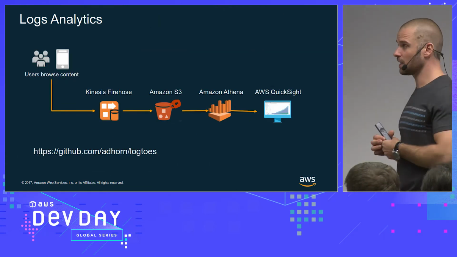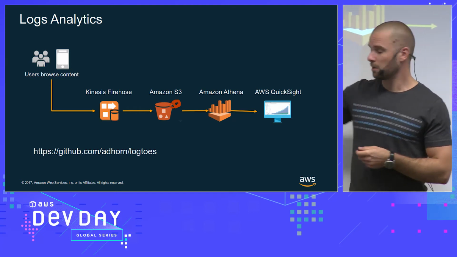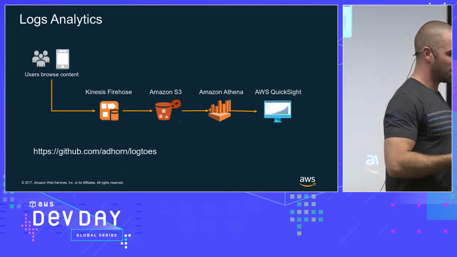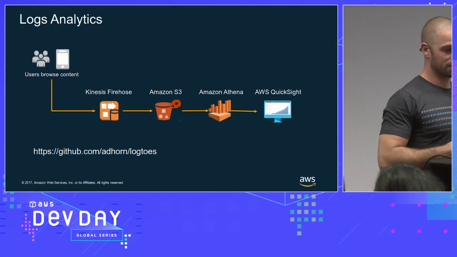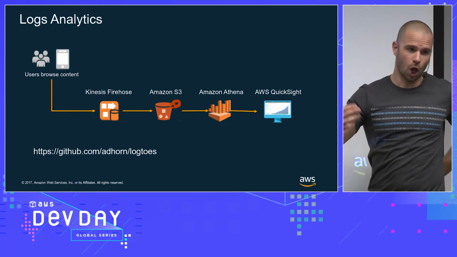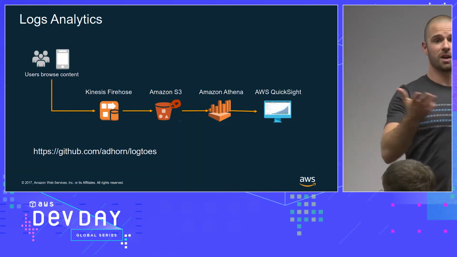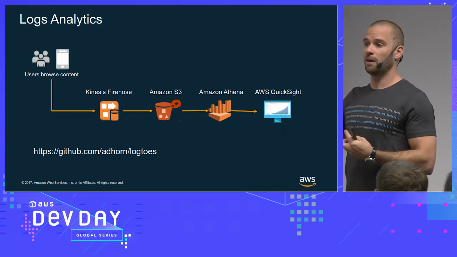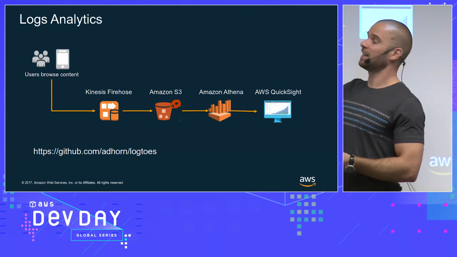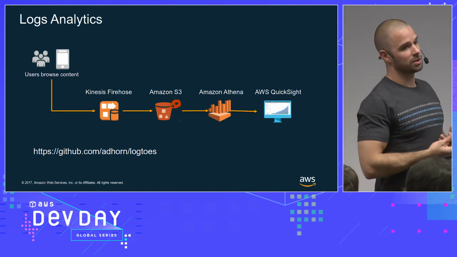A second use case that is very good, especially using Firehose, that I also published on my GitHub, is a Python project because I just like Python. But what it does is instead of writing the logs to a file, it sends JSON objects of each of the events that happen in my application to a Firehose Kinesis stream, S3, and then Athena. And in a couple of seconds, I have all the data queryable in Athena.